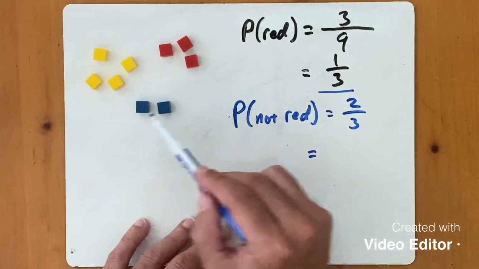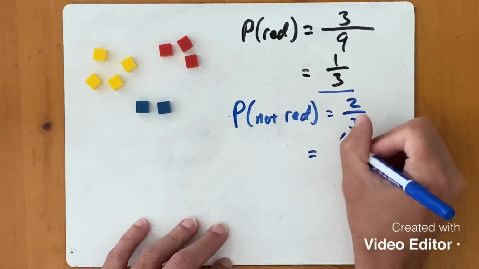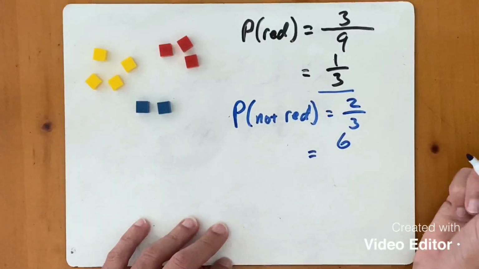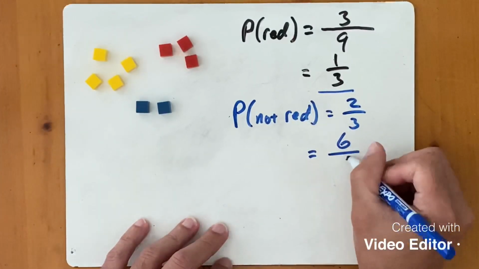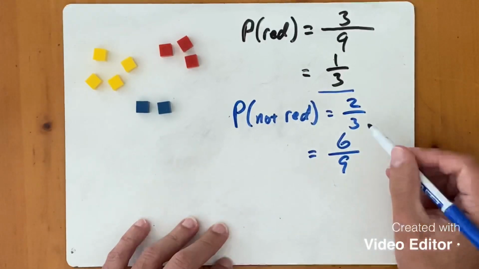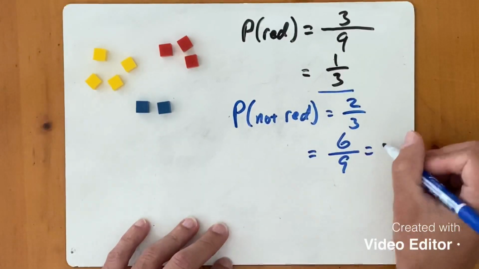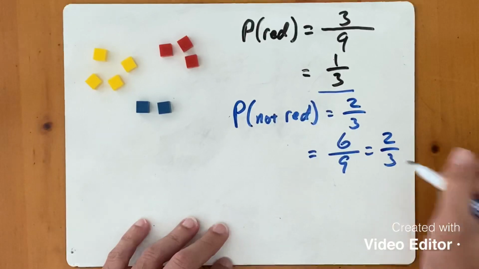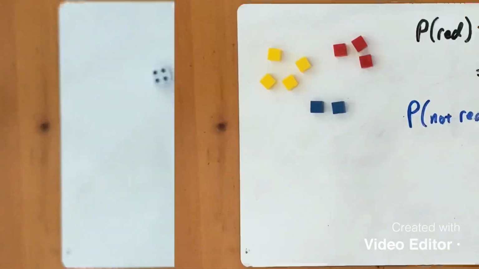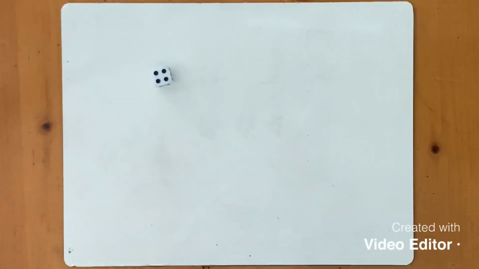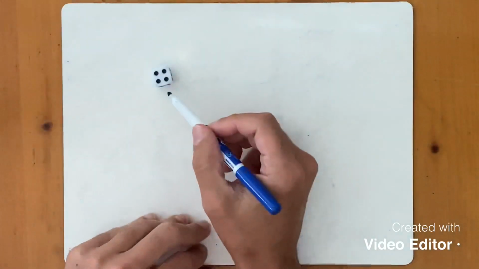So 4 and 2, that's 6 possibilities of me picking a cube that's not red. And there's a total of 9 cubes still in there. So again, that simplifies to 2/3.